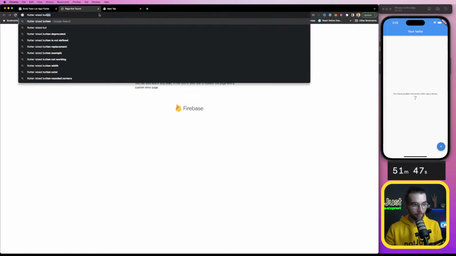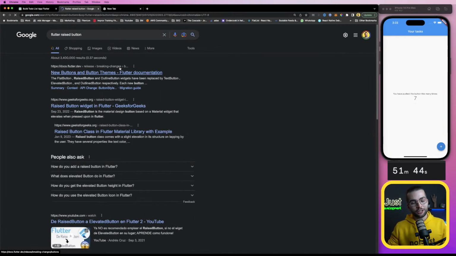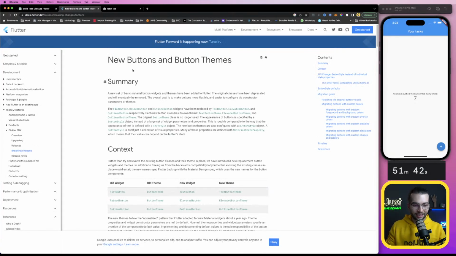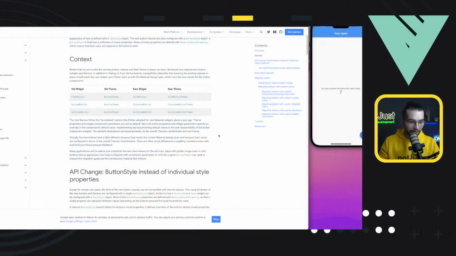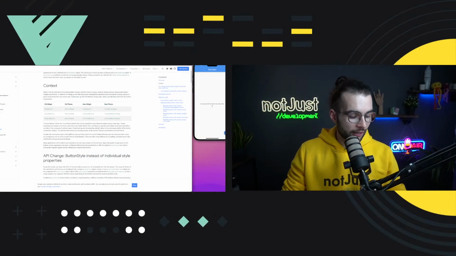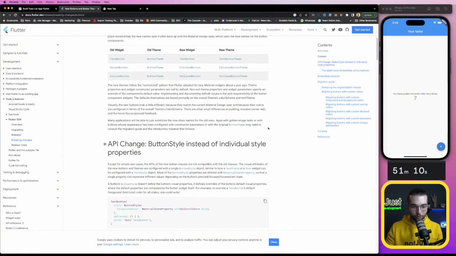Flutter raised button. So this is another problem of ChatGPT and why you should not be afraid that it will replace your job. ChatGPT was trained with data up to 2021 and it will always be a little bit outdated. So for the things that are new, ChatGPT will not have a context. Maybe in future it will be able to parse and learn from everything that is new, but at the moment there is this problem of having to deal with outdated data.